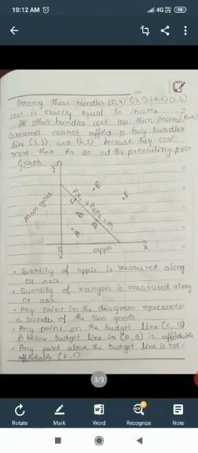So on or below the budget line is affordable. Which all are affordable here? A, B, C, D. The 4 points are affordable for you. It can be equal to your income or it can be less than your income. Any point above the budget line is not affordable. That is points E and F, which no consumer can afford because the cost will be greater than income.